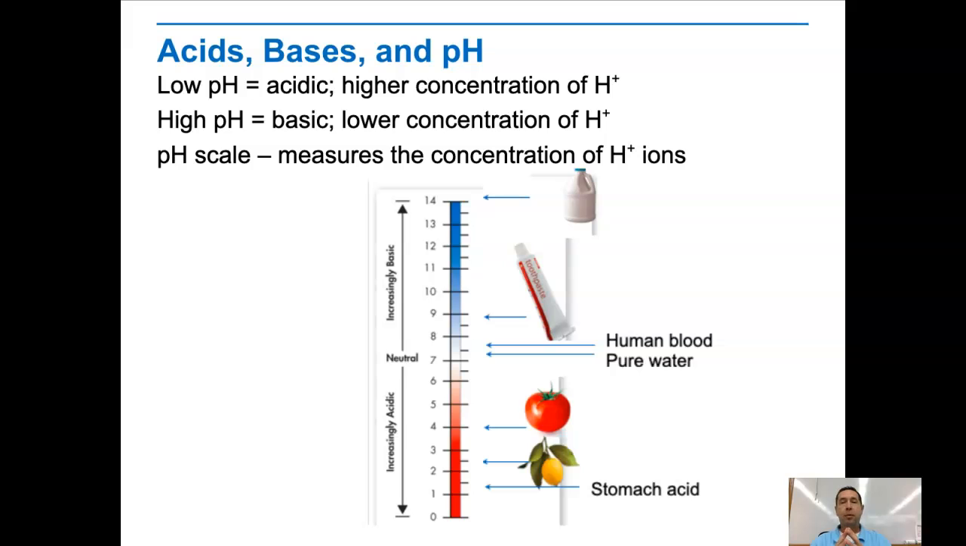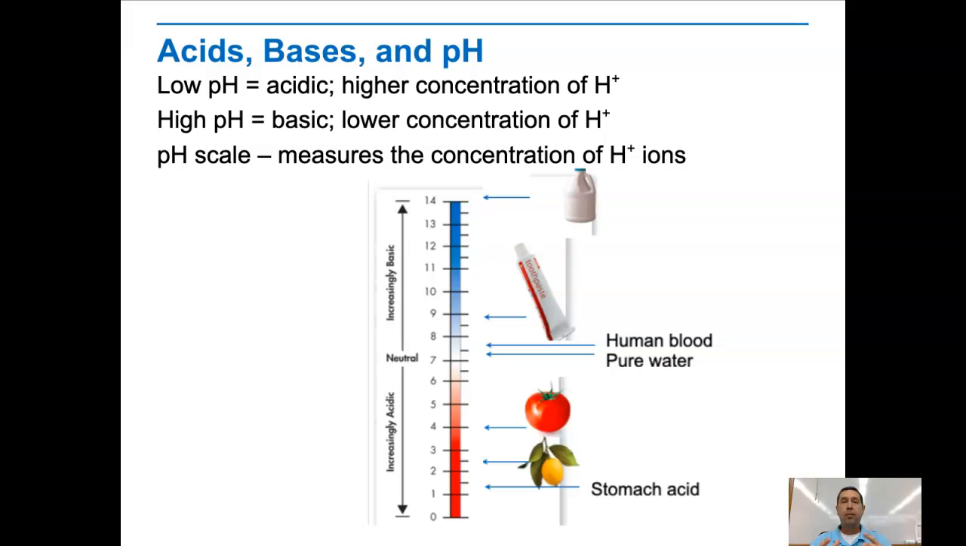pH is an important thing for living things. In order for living things to function properly, they have to maintain the proper pH, and sometimes the pH in certain parts of their body is different than others. pH in our stomach is very low, very acidic. pH in our intestine is more neutral.